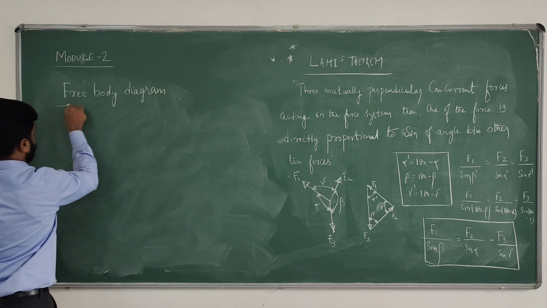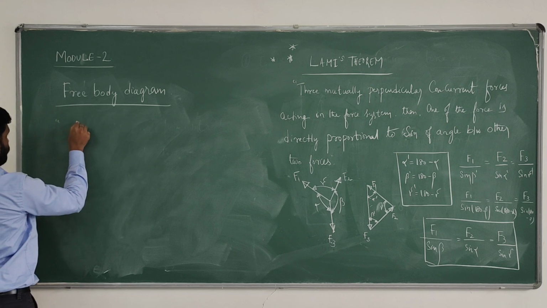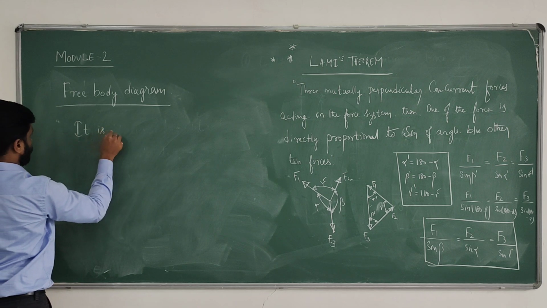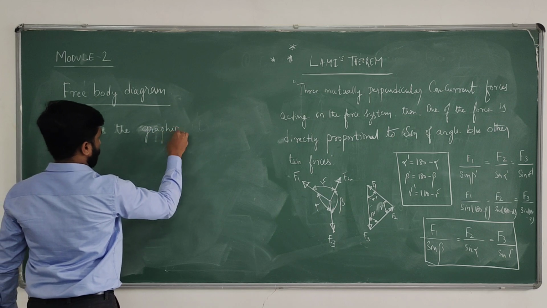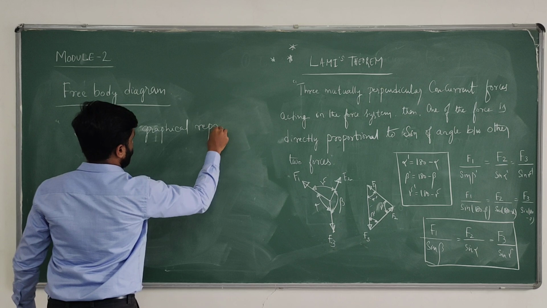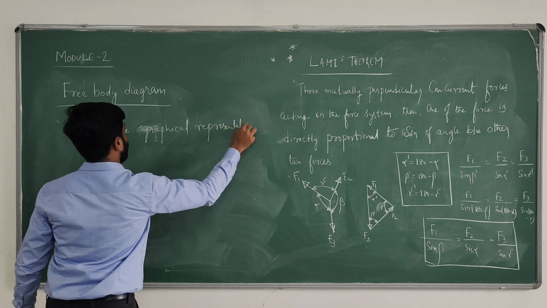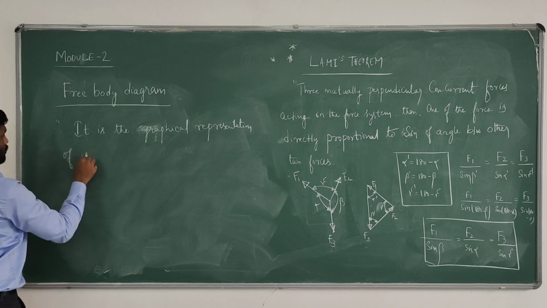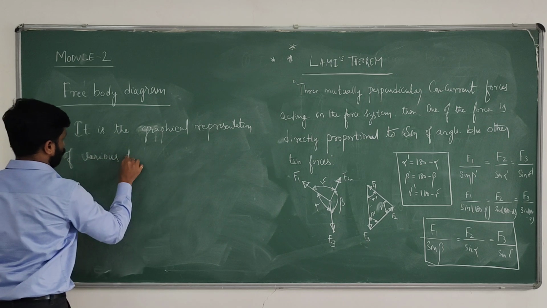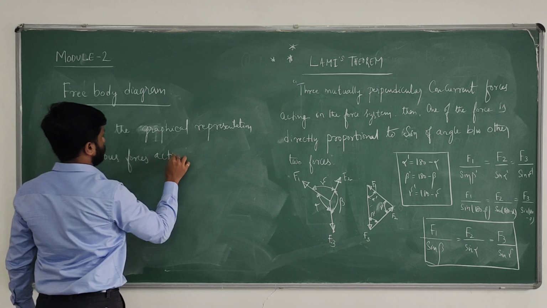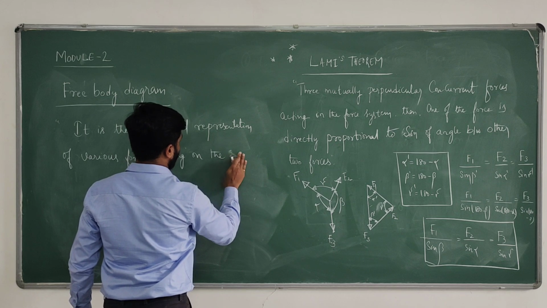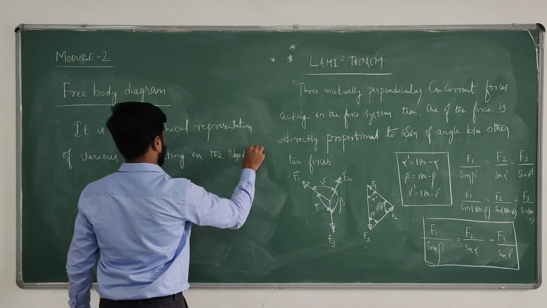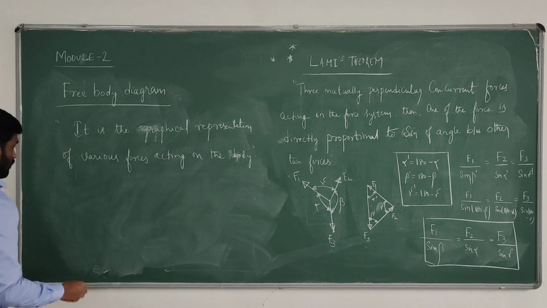It is a graphical representation of various forces acting on the body, or on the system, or on the object. That is called a free body diagram.